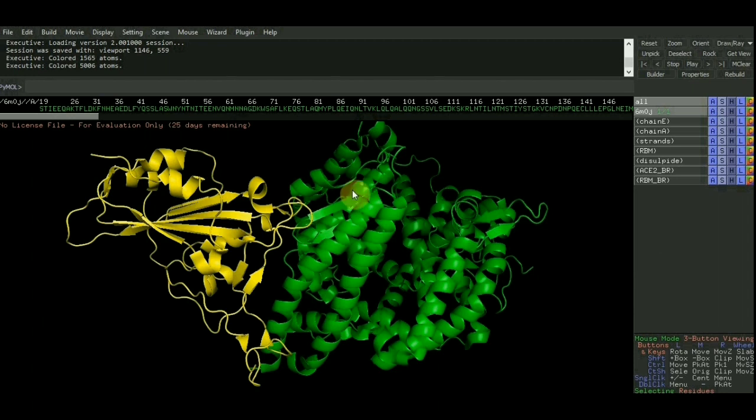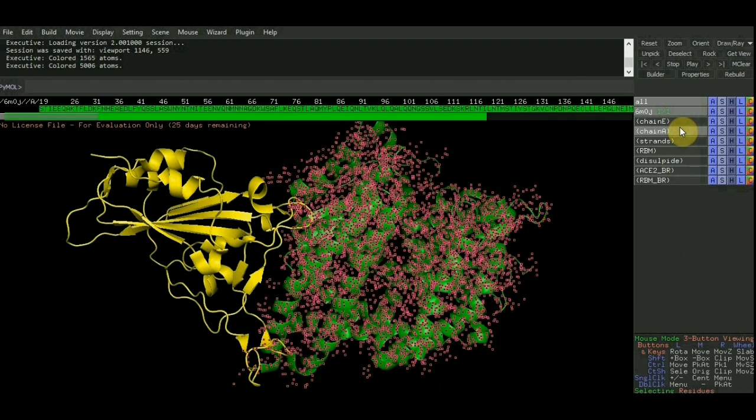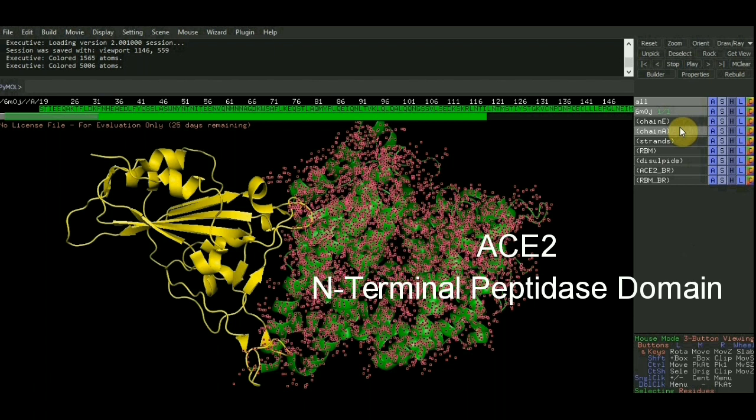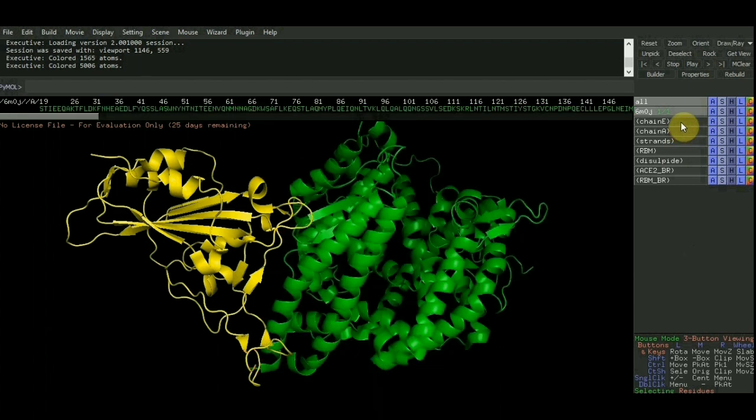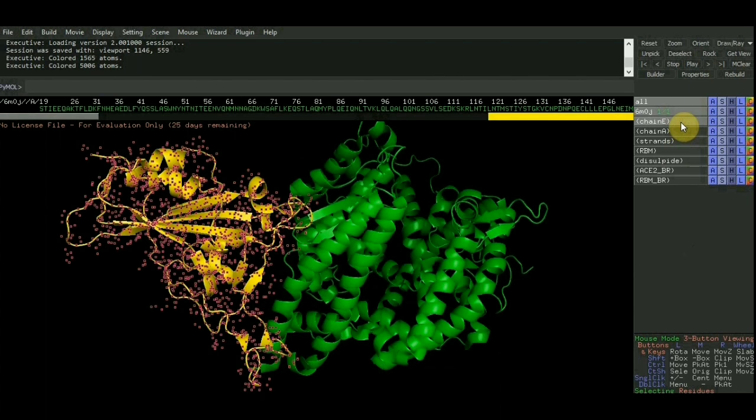This complex structure was determined by molecular replacement using the SARS coronavirus receptor binding domain as a search model and finally refined to a resolution of 2.45 angstrom. Let's see the common structural features in this structure. Here, the A chain is the N-terminal peptidase domain of ACE2, which has the residues from serine 19 to asparagine 615. And the E chain is the SARS coronavirus 2 receptor binding domain, which has the residues from arginine